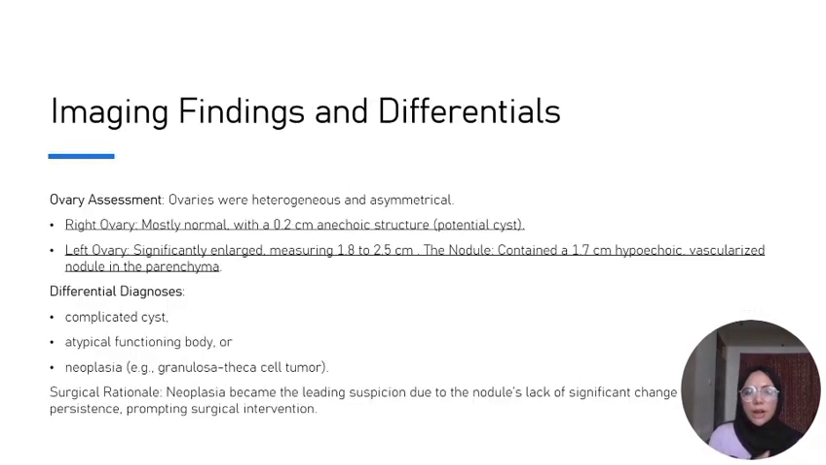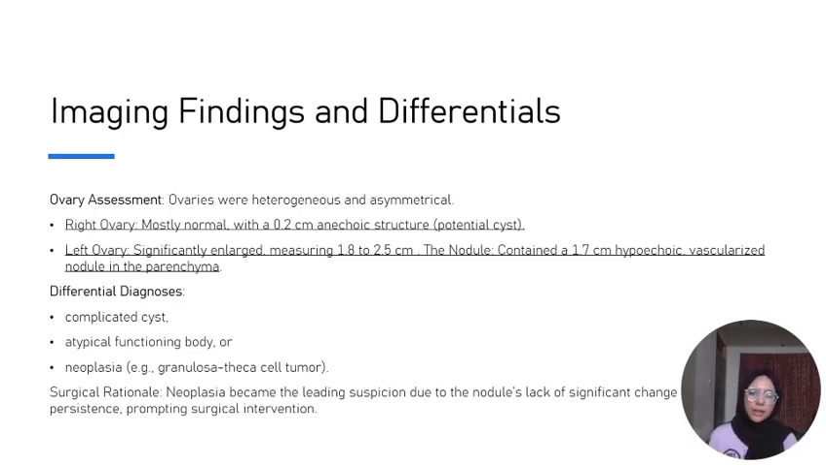When the ultrasonography was done, the uterus was normal. In the ovary assessment, the ovaries were heterogeneous and asymmetrical. The right ovary was normal with a 0.2 centimeter anechoic structure on it that can potentially be a follicular cyst. The left ovary was significantly enlarged, measuring up to 1.8 to 2.5 centimeters. And there was a nodule on the left ovary, a 1.7 centimeter hypoechoic vascularized structure in the parenchyma.